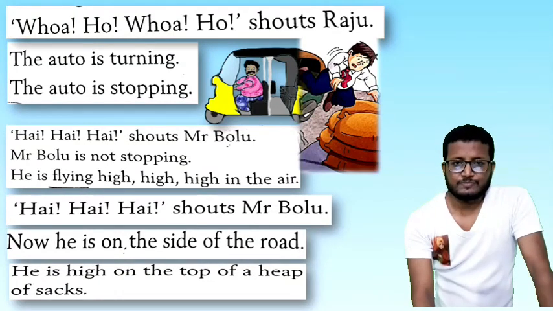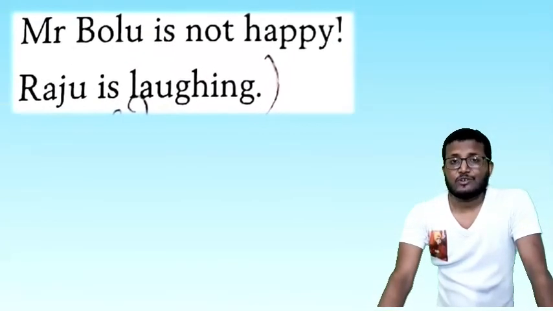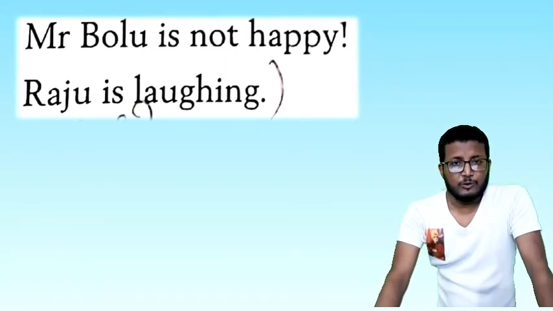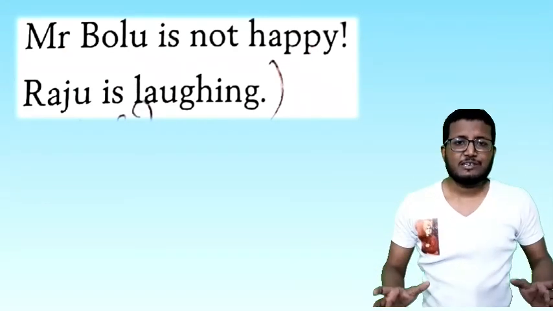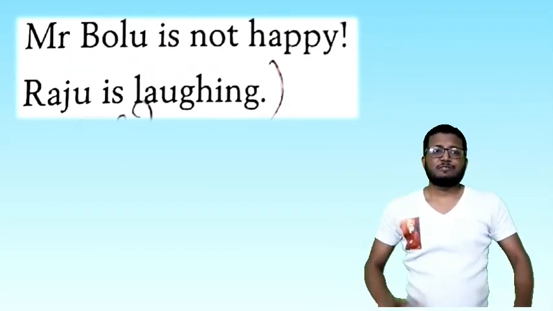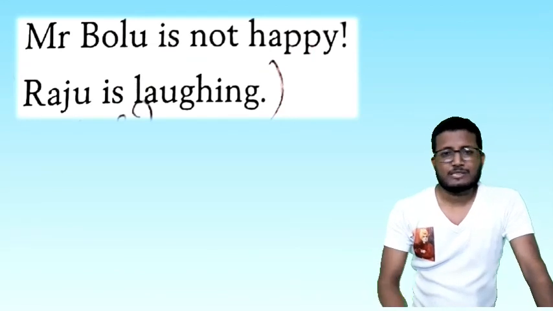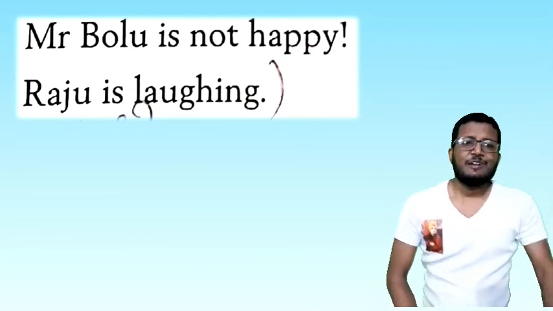Then after that, in the last scene, Mr. Balu is not happy, but Raju is laughing. So obviously, who is on the sacks? Yes, Mr. Balu. So this is Mr. Balu's position. And after seeing this, the cat was sitting on the wall, the dog was there, Mr. Balu is on the heap of sacks, and everyone is smiling and laughing, enjoying the scene, but Mr. Balu is not laughing. And so now it's time to laugh together.